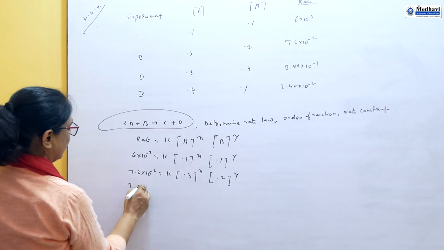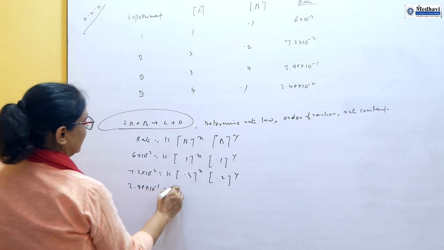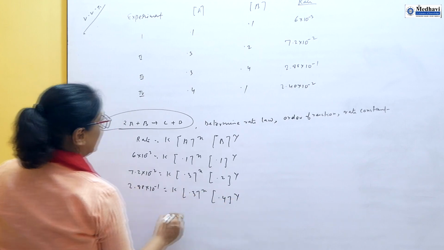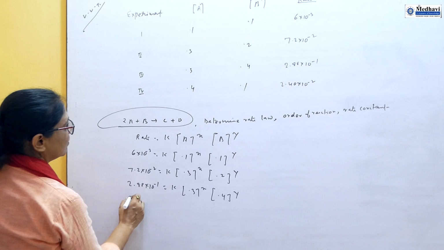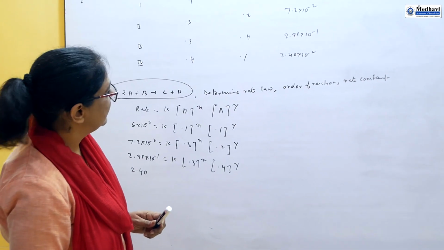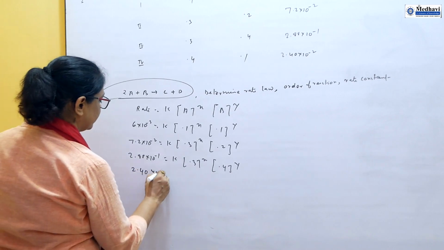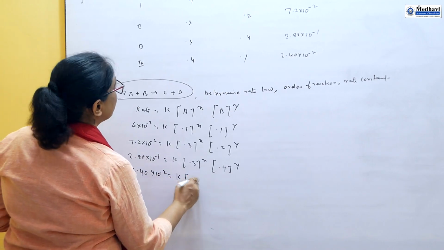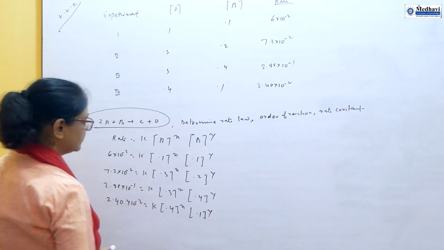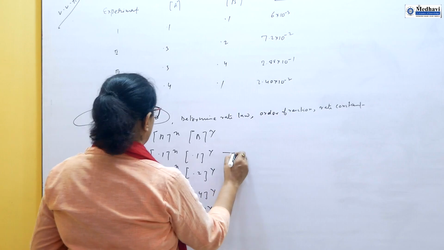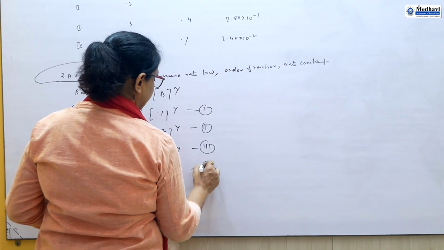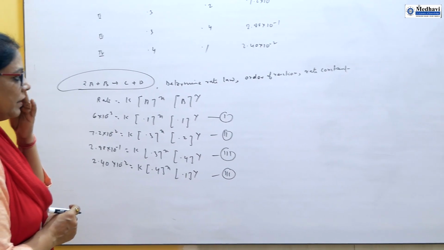Then 2.88 into 10 to the power minus 1, k [A] is 0.3 to the power x, [B] is 0.4 to the power y, and the last is 2.4 into 10 to the power minus 2, k [A] is 0.4 to the power x and [B] is 0.1 to the power y. So there are four equations. Using these equations we can calculate the order of reaction, the rate expression law and the rate constant.